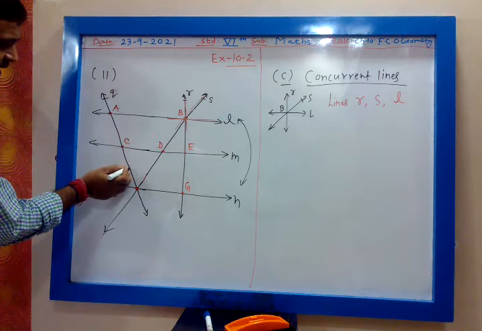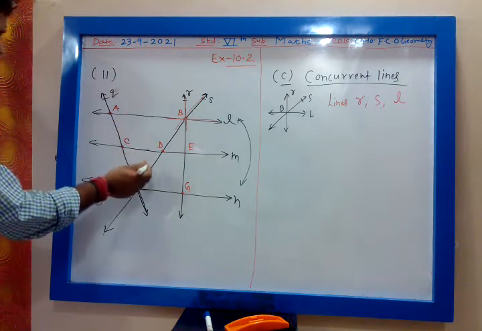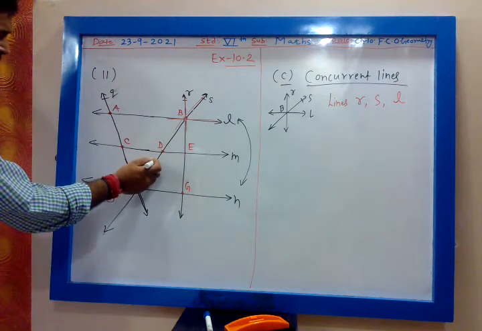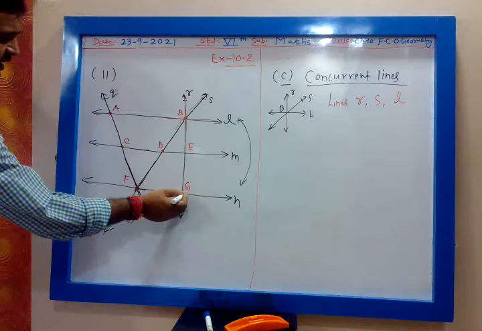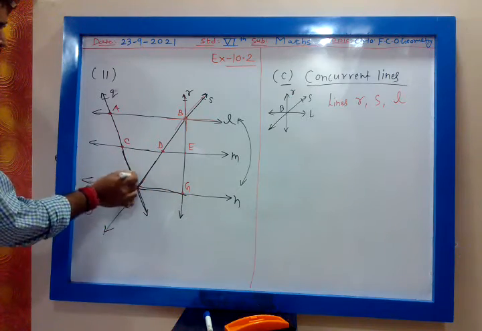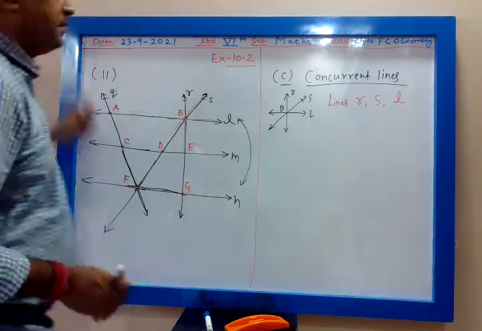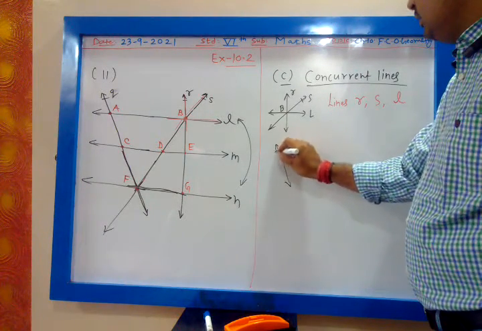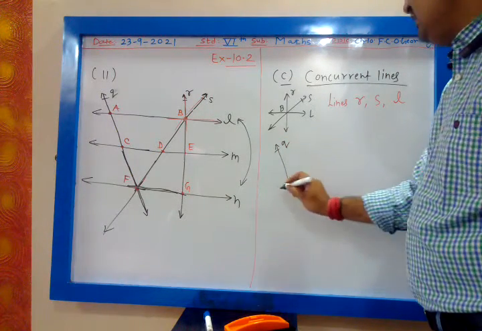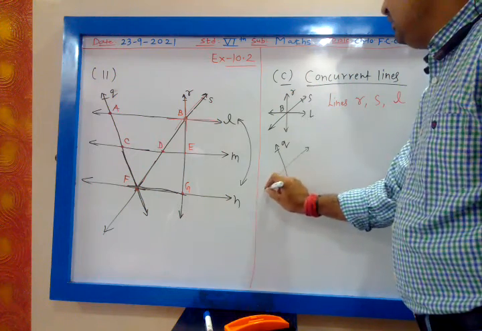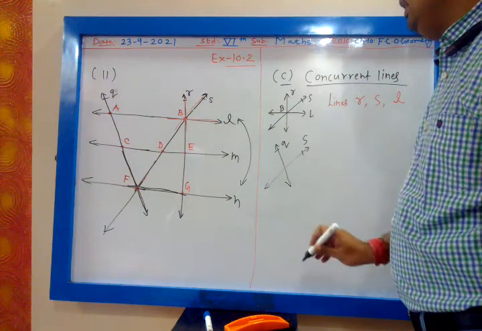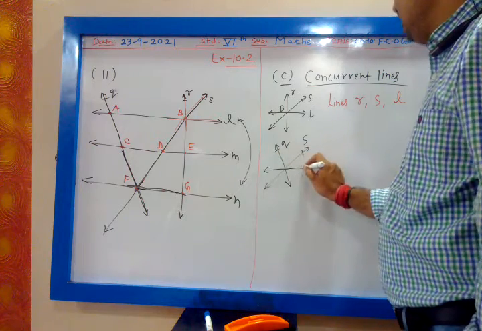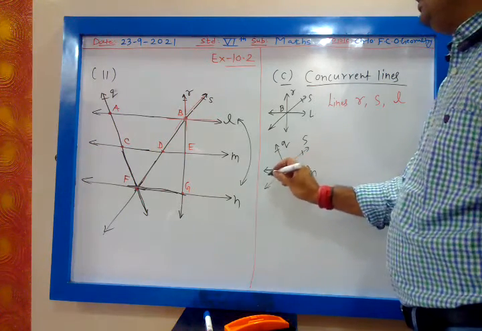This is my line Q. So, wait. This is my line Q, line S and line N. Q, S and N. You can see in the diagram, N. They intersect each other at F.